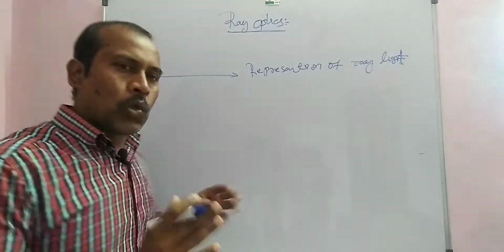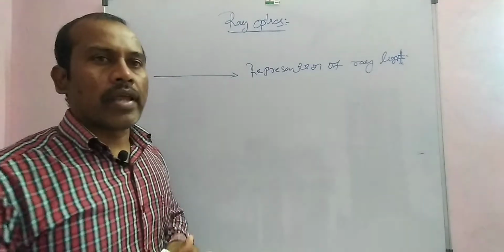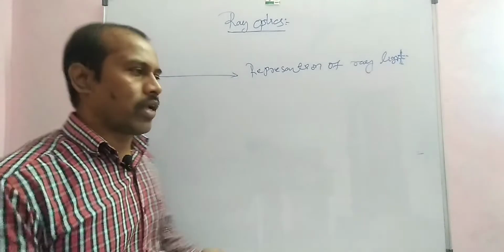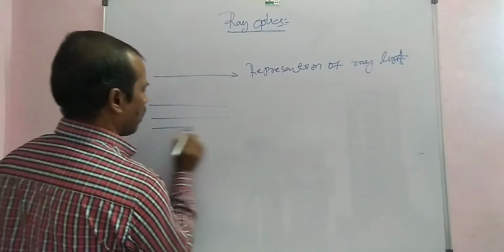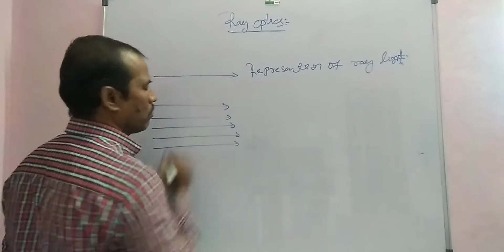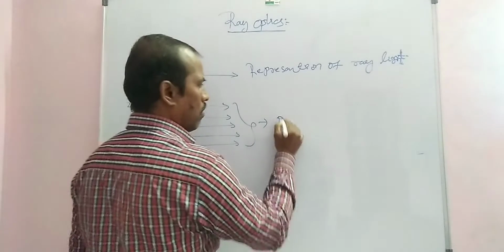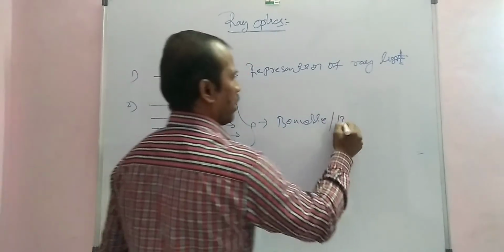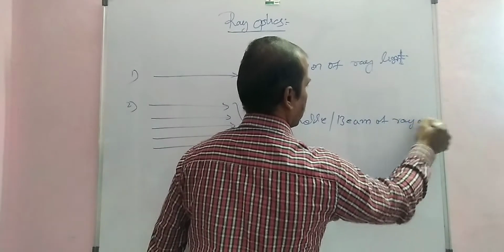Now, a group of parallel straight lines represents a beam of light or bundle of light. That means the second one, parallel straight lines, a group of parallel straight lines, indicates a bundle or beam of rays of light.